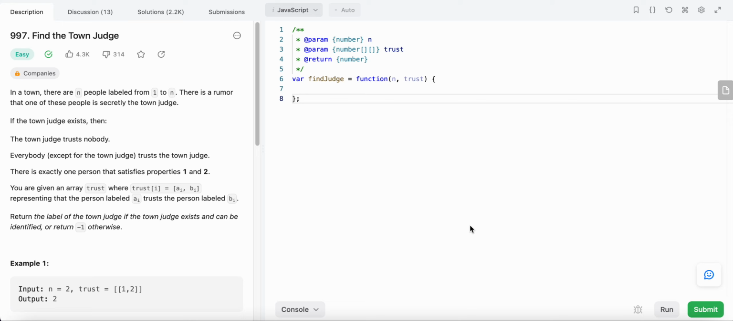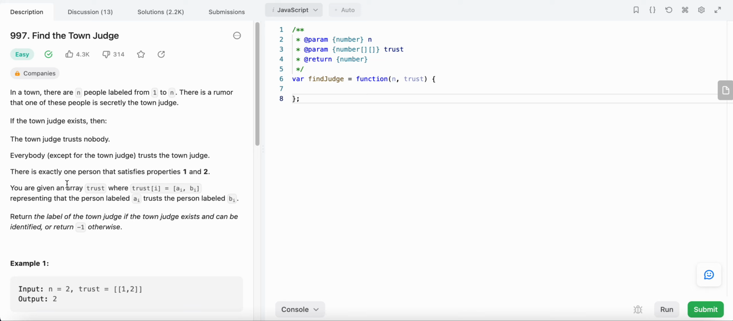Today I'm going to solve LeetCode problem number 997, Find the Town Judge. In this problem we are given the value of n, the number of people, and each person is labeled from 1 to n. There may be one town judge among the people. If there is a town judge, then the town judge satisfies these two criteria: the town judge trusts nobody, and everybody except the town judge trusts the town judge.